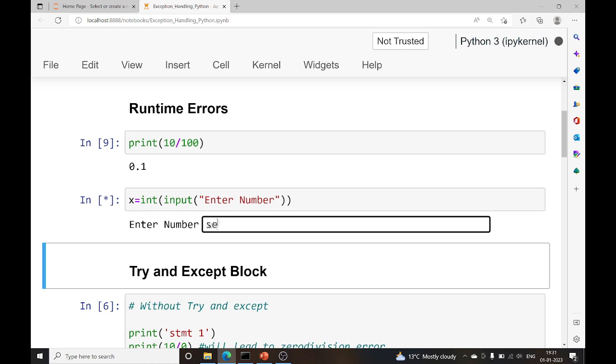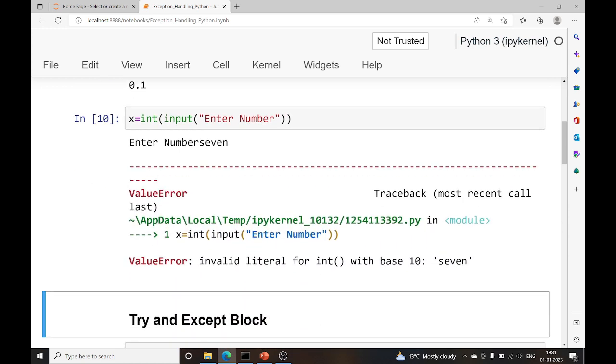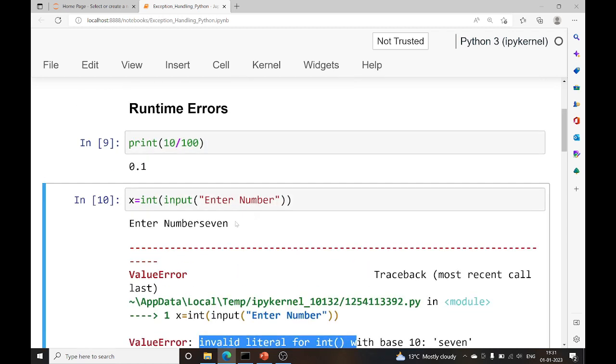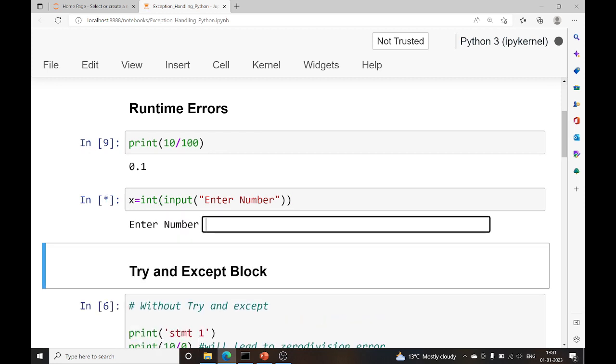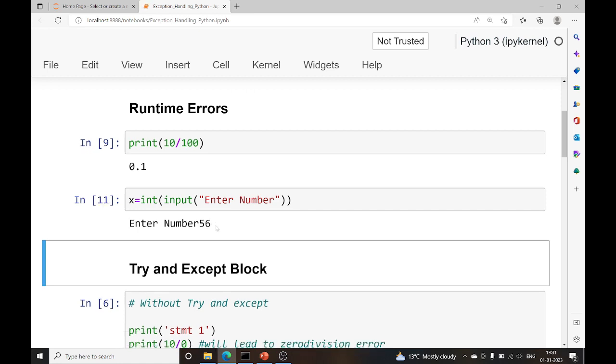But in this scenario, if I put a string value here, it will lead to a ValueError. It says invalid literal for int, meaning you initially defined that you would enter an integer value, but now you are entering a string value. Now let's change this scenario. If I enter 56 here, that is again an integer value, so it will work fine. It takes the value of x, that is 56.